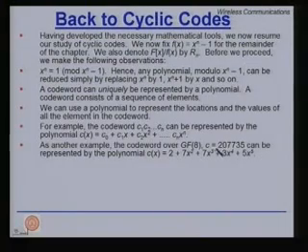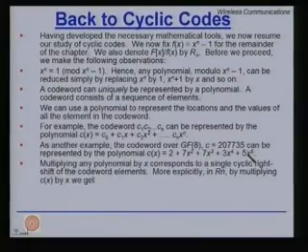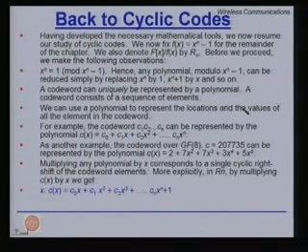So, here is another example where a code word can be represented with polynomials. Here again, if you multiply C(x) by x, you just shift the polynomials.